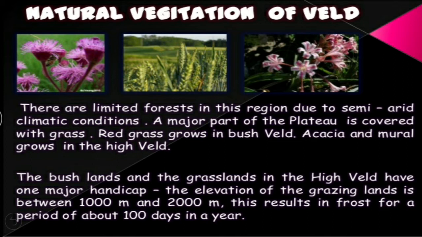The bushlands and the grasslands in the high veld have one major handicap: the elevation of the grazing lands is between 1000 meters and 2000 meters, and this results in frost for a period of about 100 days in a year.